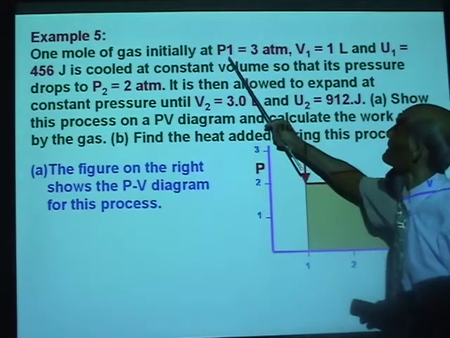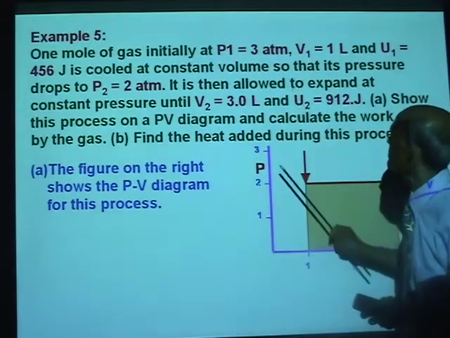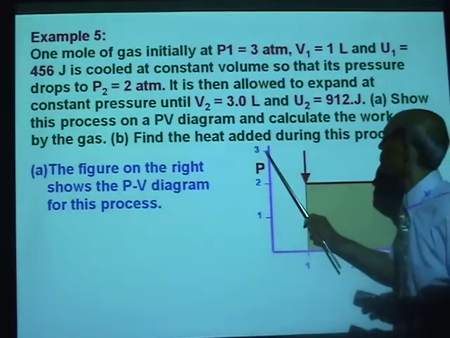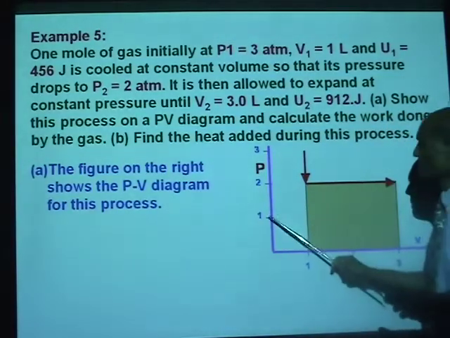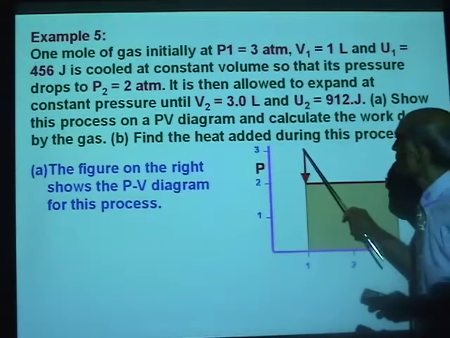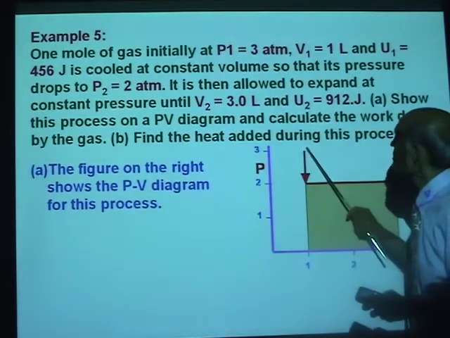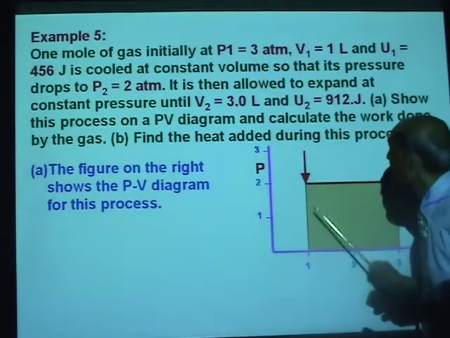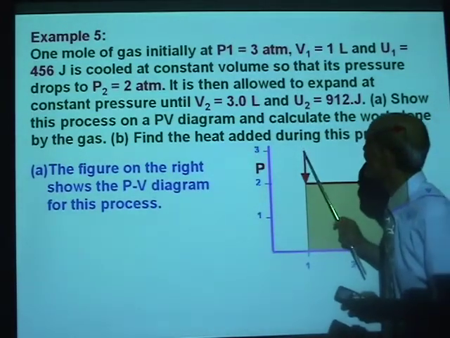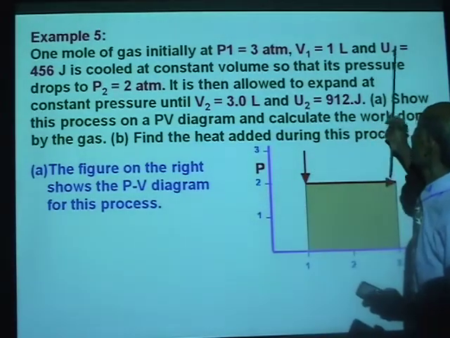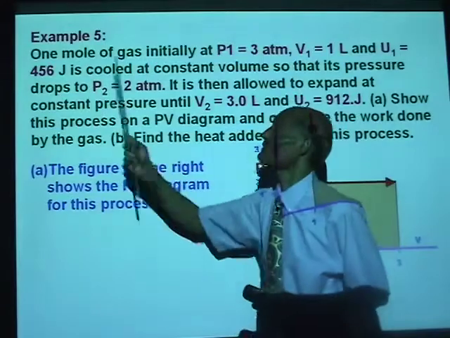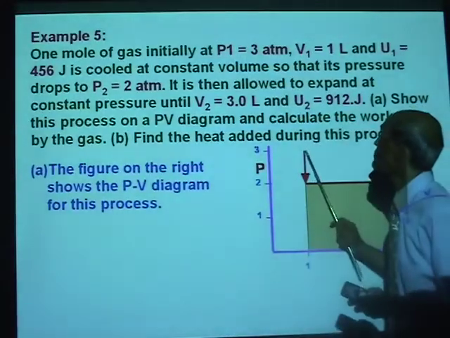Initially, the gas is at P1 equal to 3 atmosphere. Look at it. This is the pressure, the vertical, and volume, the horizontal. The pressure P equal to 3 in the beginning. Volume V1 equal to 1 liter. So this is where the gas is initially. And its internal energy is 456 joules at that instant.